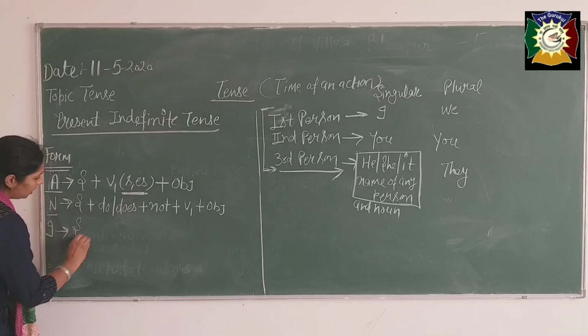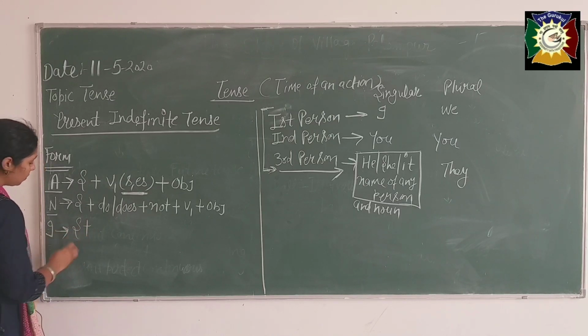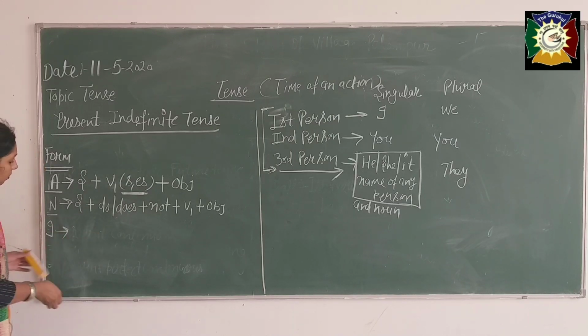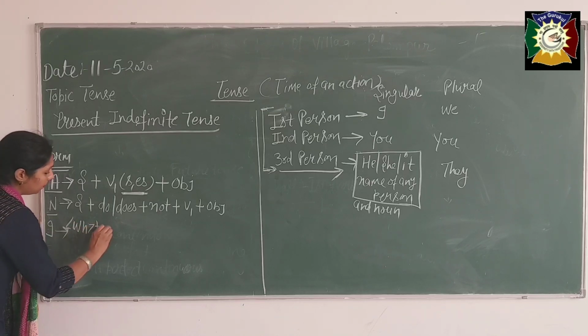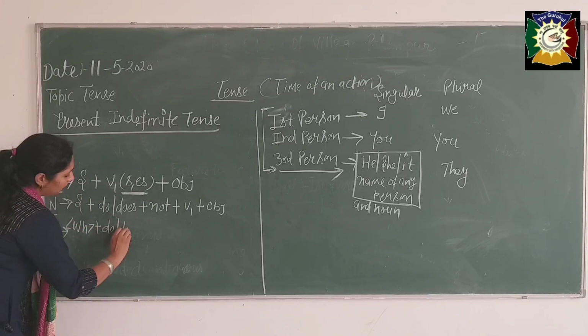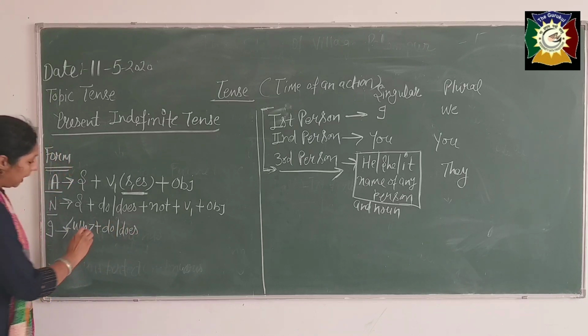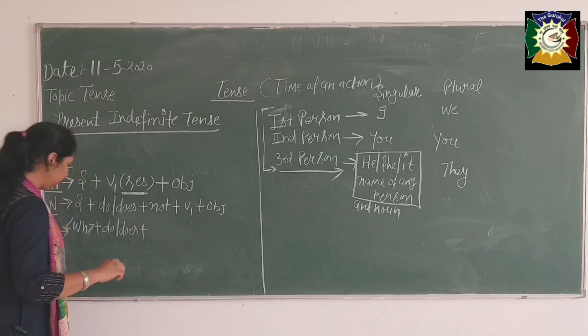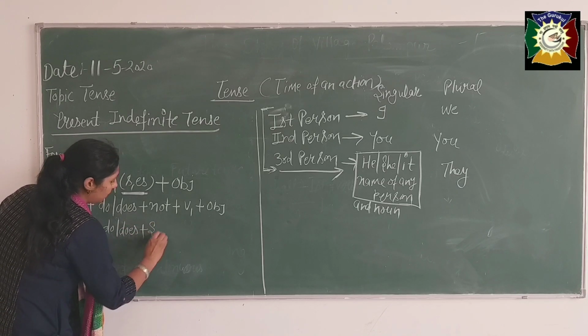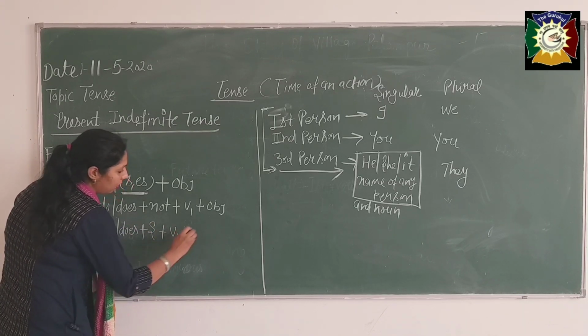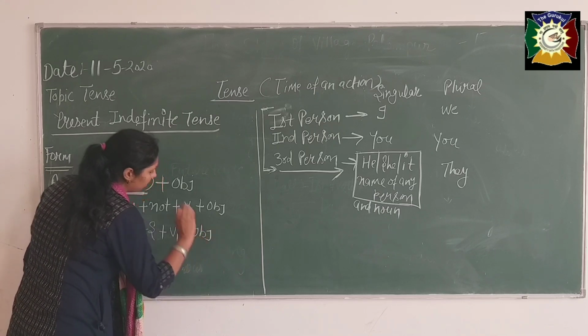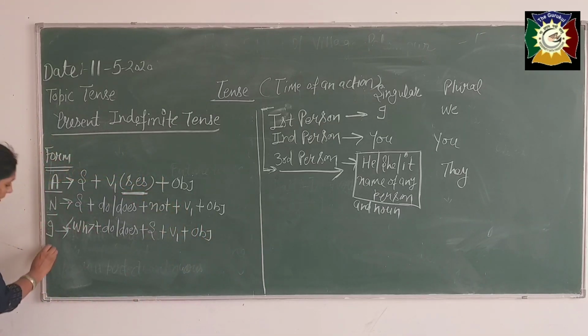Subject, sorry, WH plus do or does, and after that subject, then the first form of the verb, after that object. Is it clear?